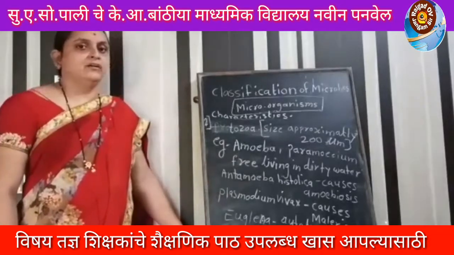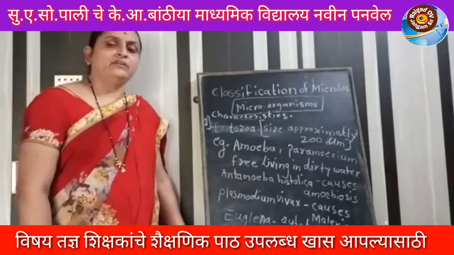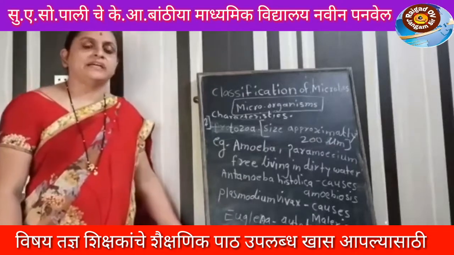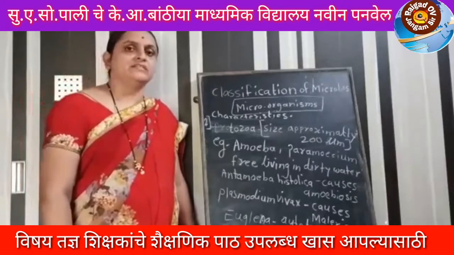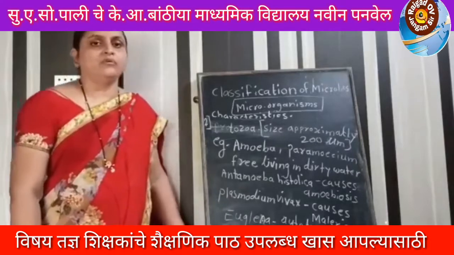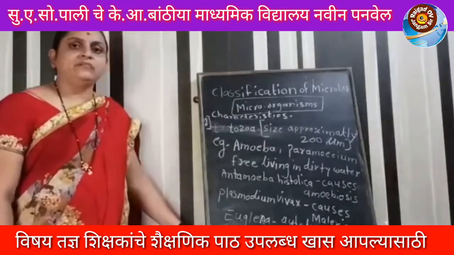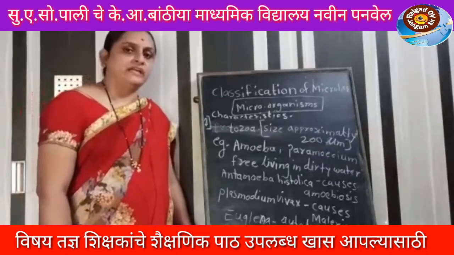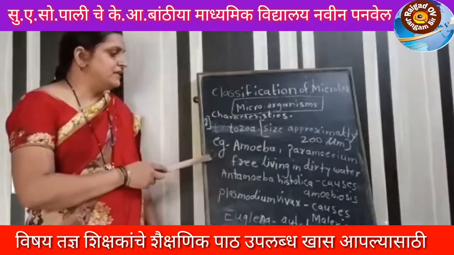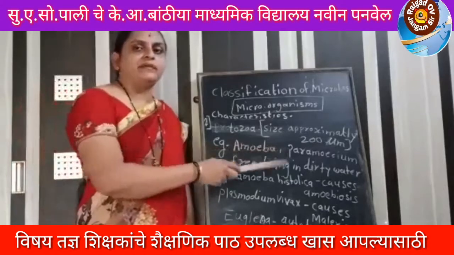They are eukaryotic and unicellular. There is great variation in their cell structure, mode of locomotion and mode of nutrition, and they reproduce by cell division.